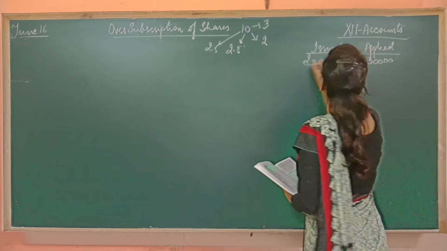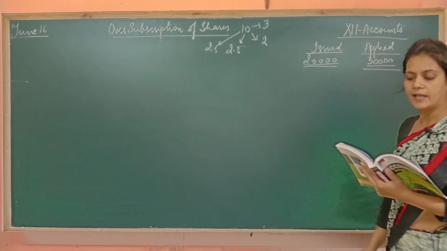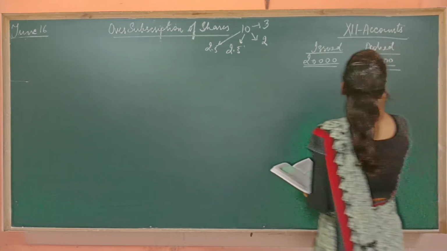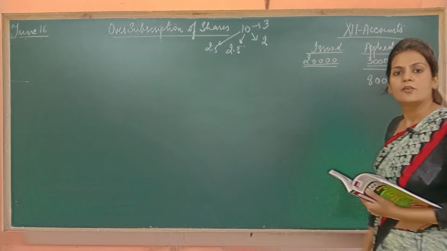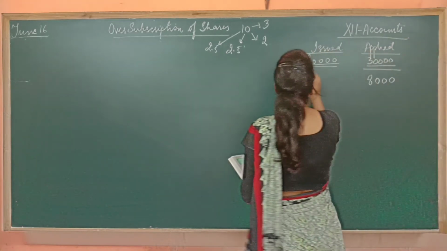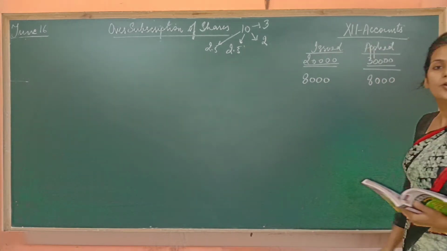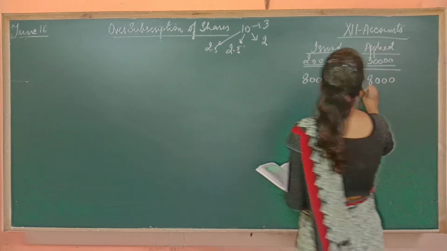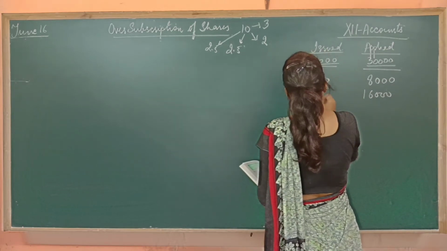See how. So what pro rata have you decided? You have decided that those who have applied for 8,000 shares will be given the total 8,000. The one who applied for 16,000 shares will be given 12,000 shares.